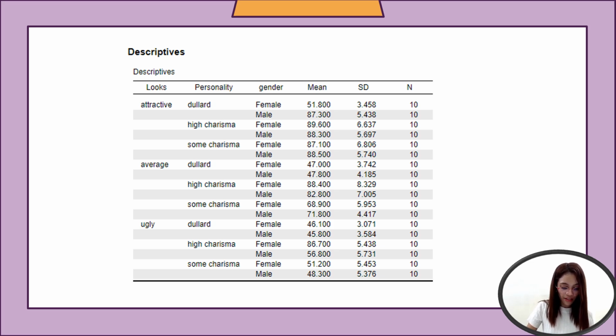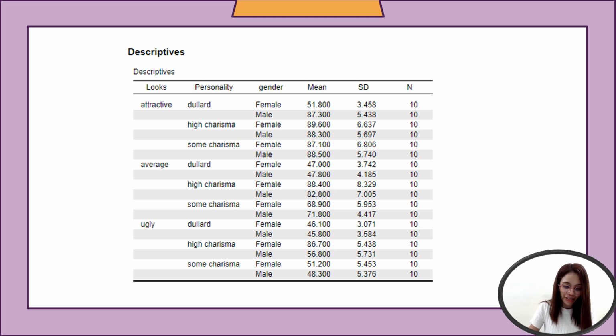As you can see, the mean score for female is 46.1 with a standard deviation of 3.071, while for the male, you have 45.8 with a standard deviation of 3.584. So both genders score similarly low, reflecting a significant disadvantage for those with poor looks and personality.